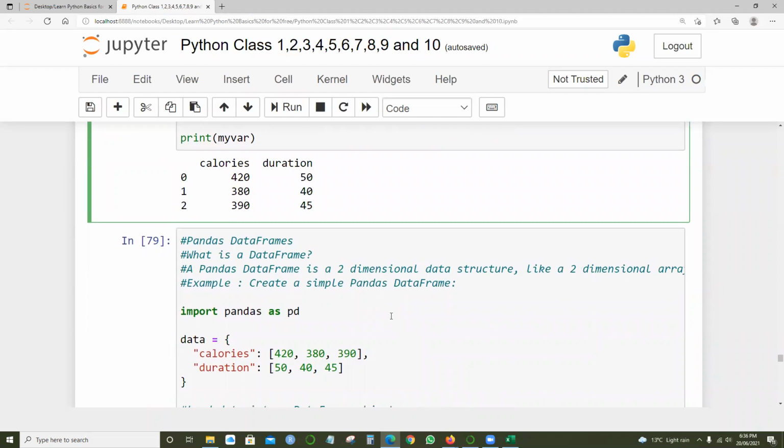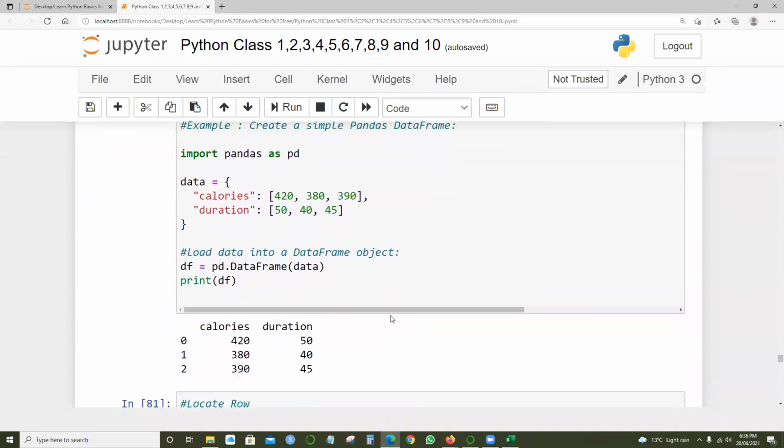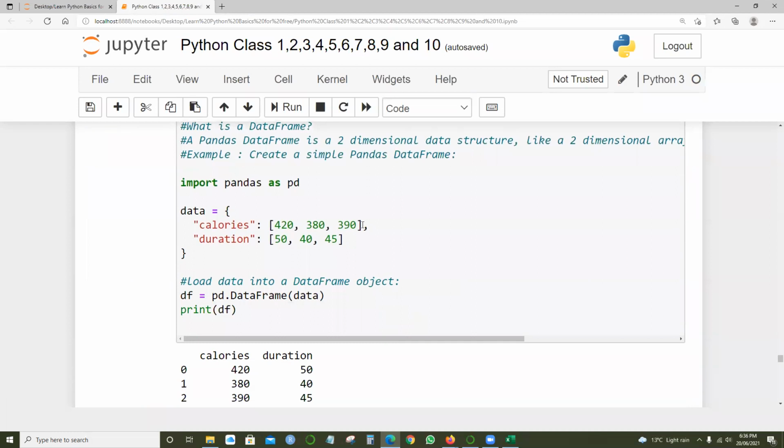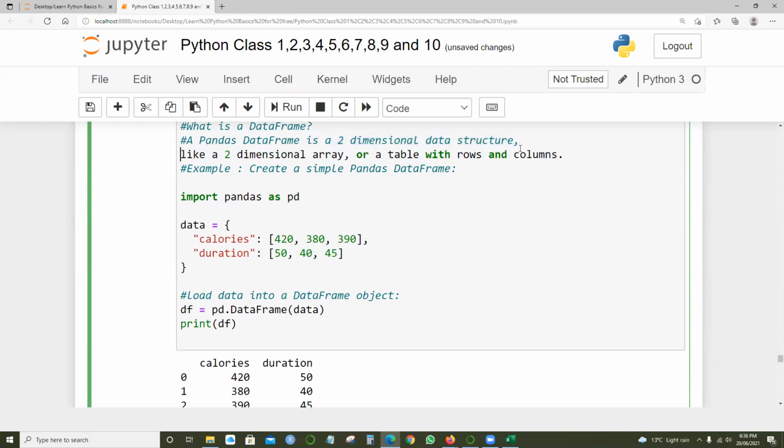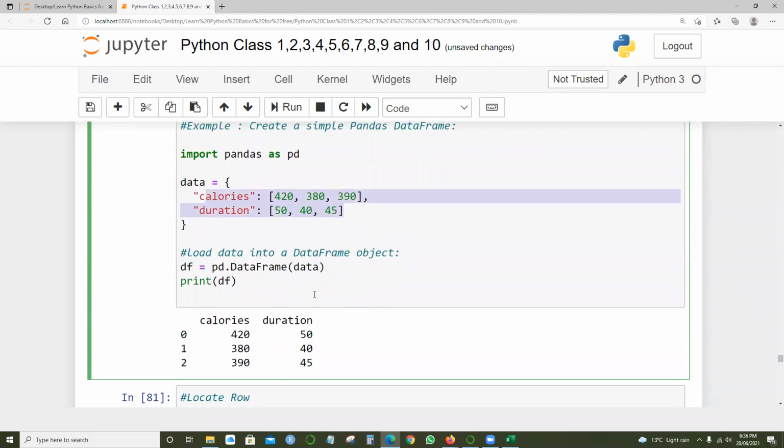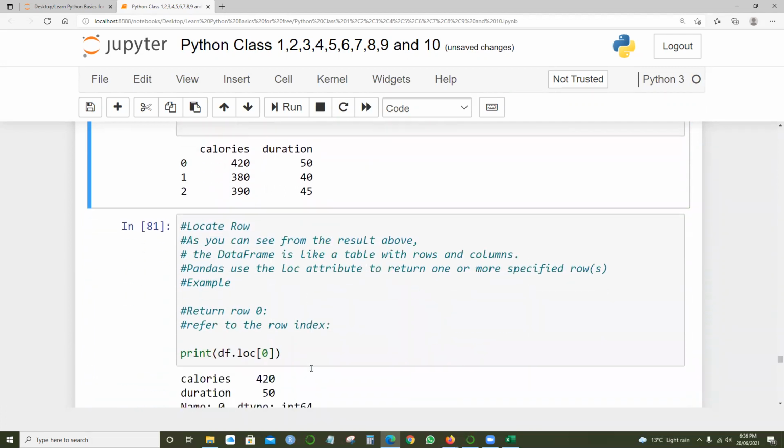And the pandas data frames, we also discussed the 2D structures, two-dimensional data structures, or two-dimensional arrays. We got calories and duration and how we can represent them in 2D format. We got rows and columns: the rows, and also the columns, like the calorie section and the duration.